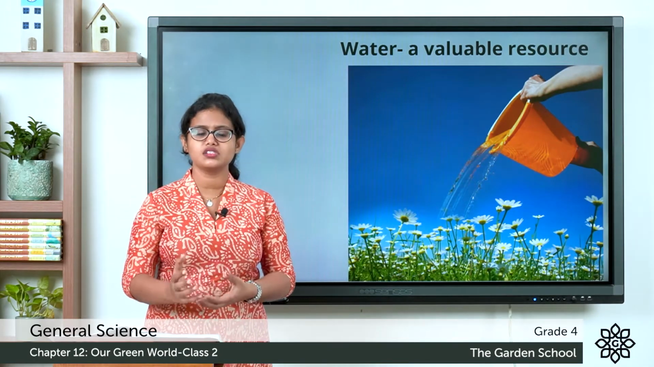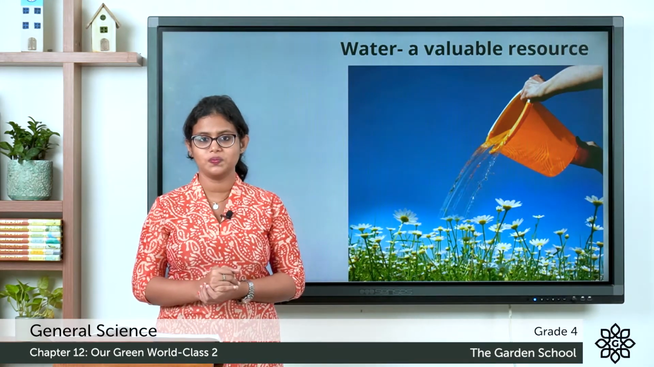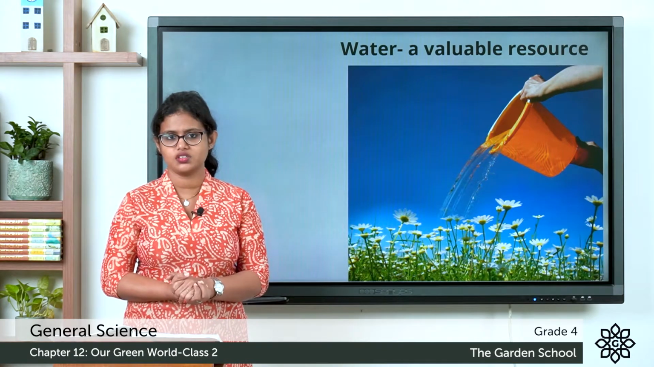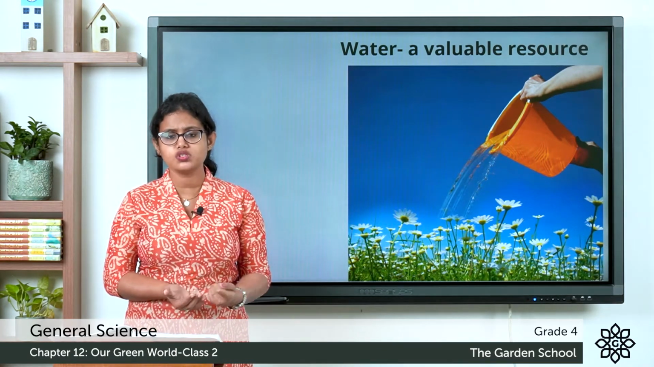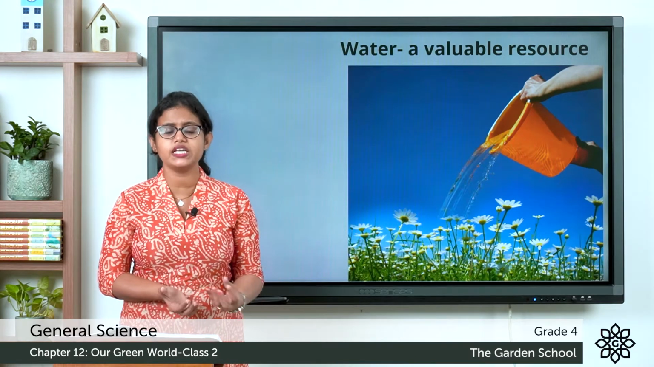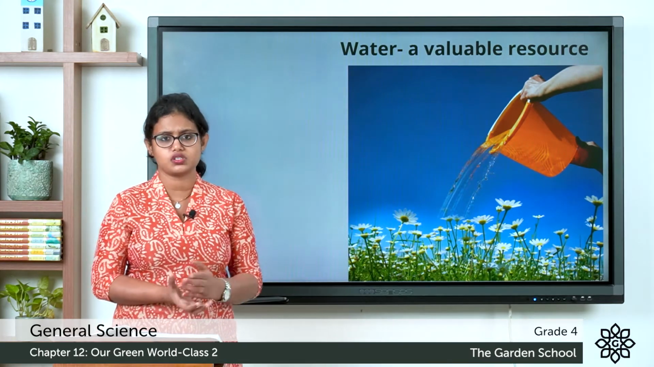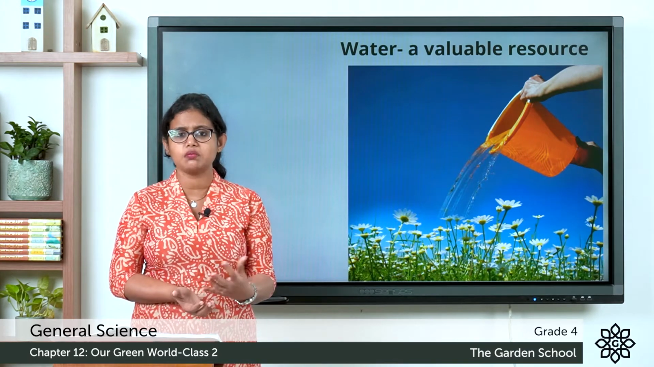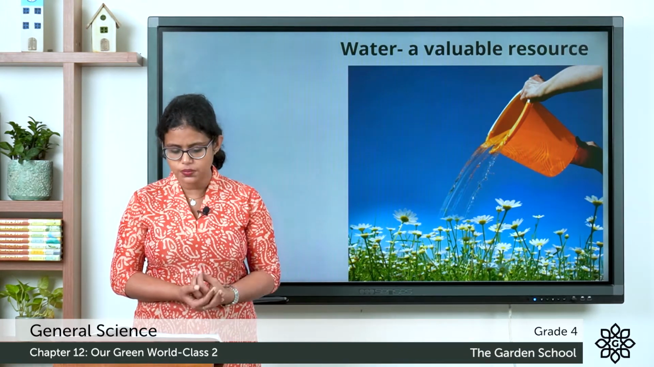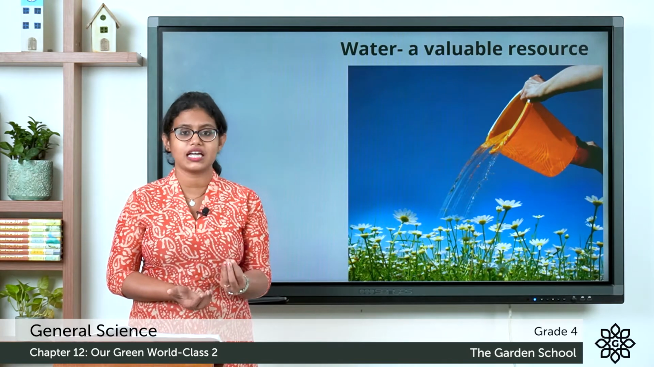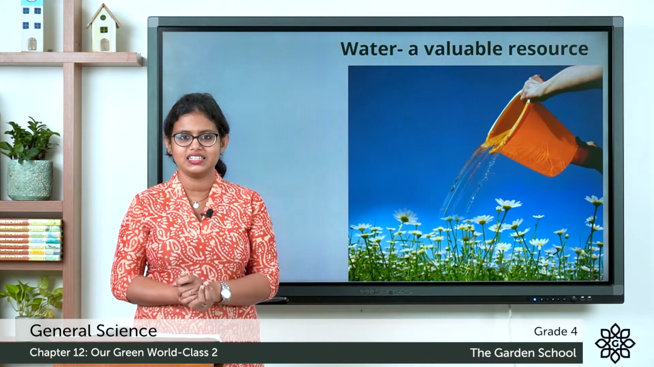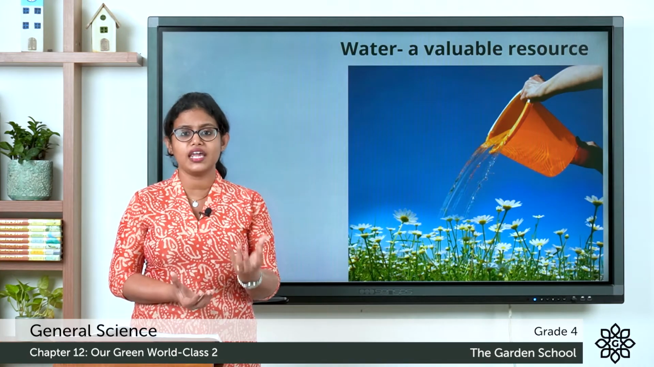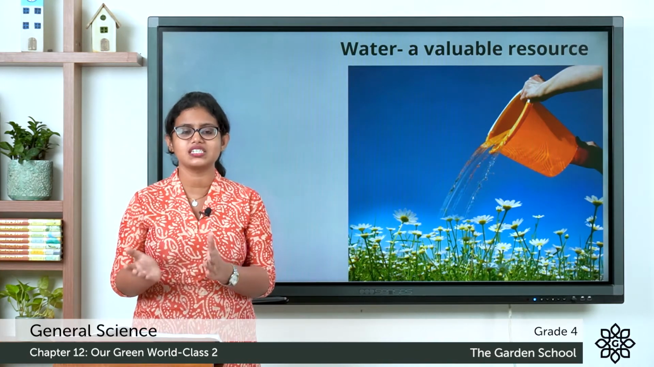Now, let's discuss about water. So, we all know water is a renewable resource, which means it can be used repeatedly and can be replaced by natural process. So, why is it called a renewable resource? Because it can be renewed. It can be renewed by the water cycle. You know what is a water cycle? The continuous natural process that occurs in nature, we call it the water cycle.